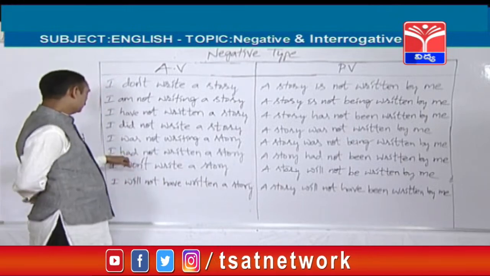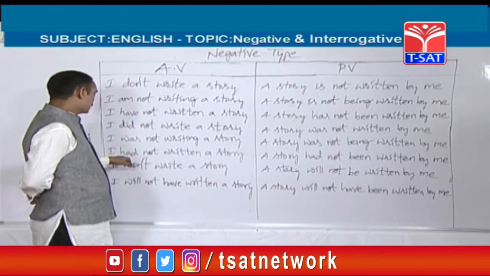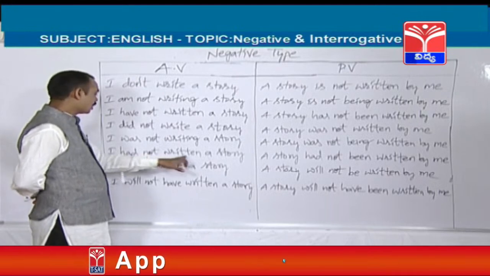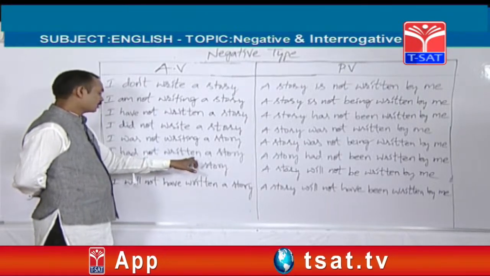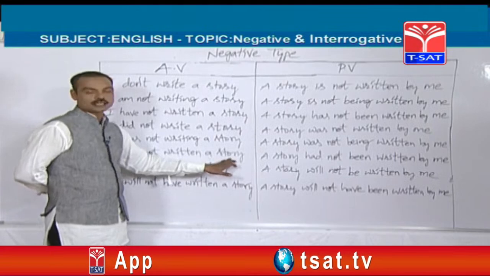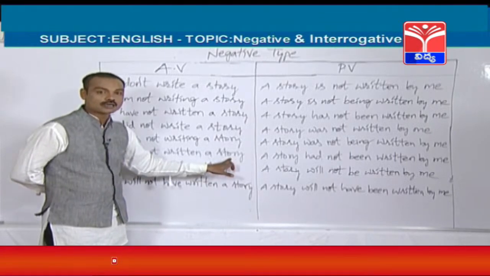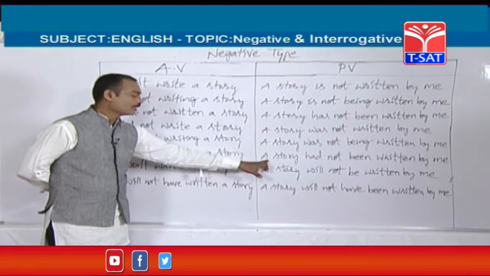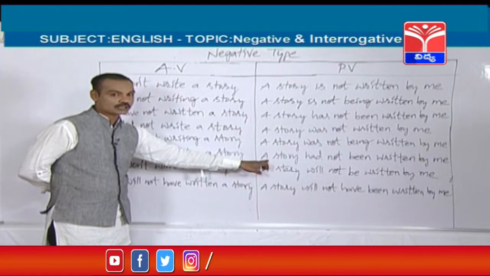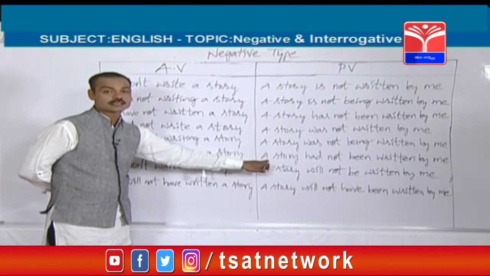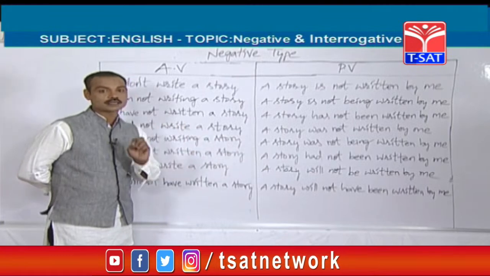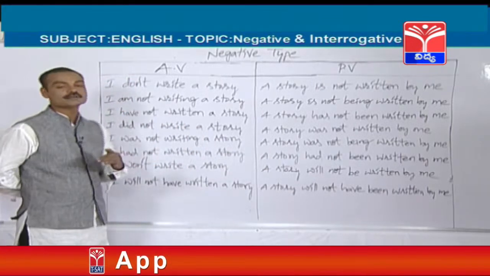For example, Shravani had not asked a doubt. A doubt had not been asked by Shravani. So, doubt is a singular object. Okay. Now, let us see with plural object.